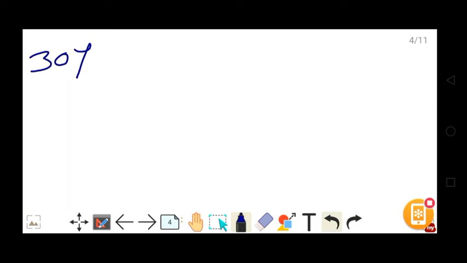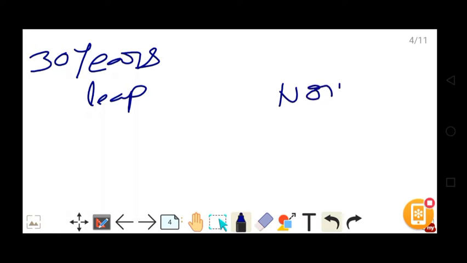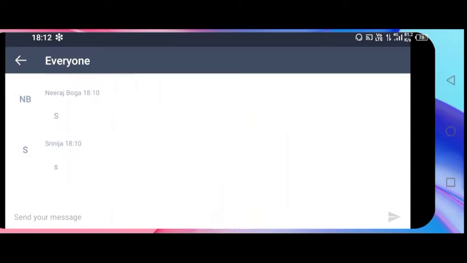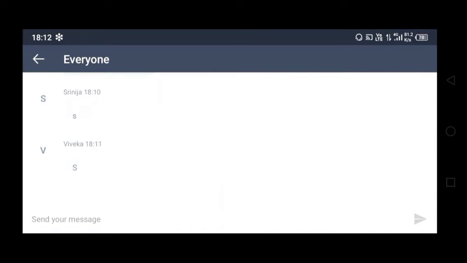In 30 years, tell me how many leap years and how many normal years are there? 30 years is divided into two parts now. No one answered it. Come on, guys.